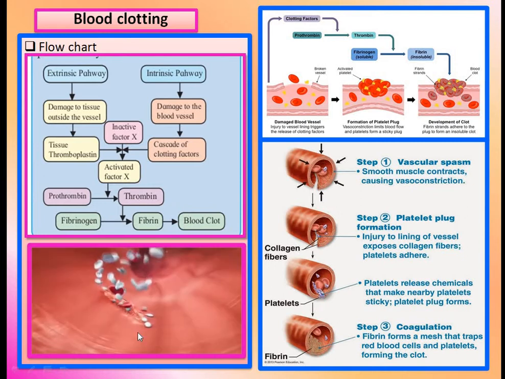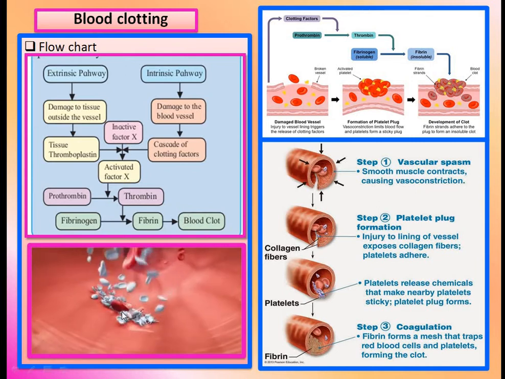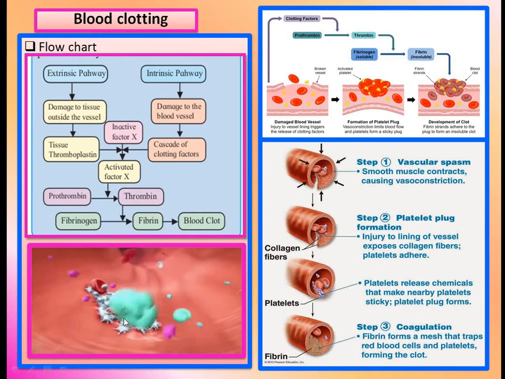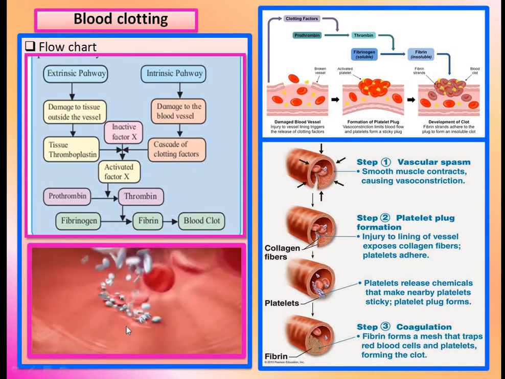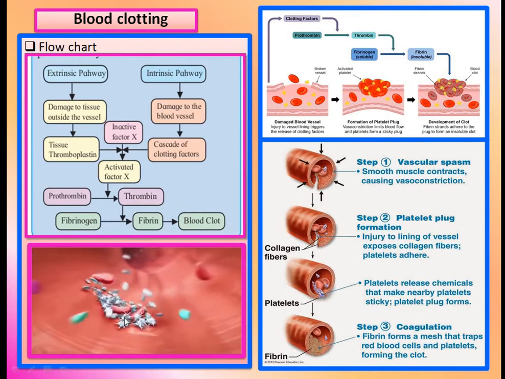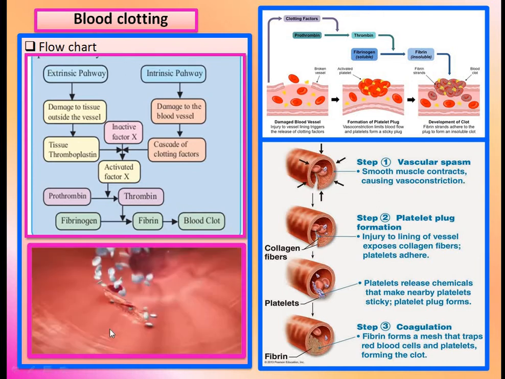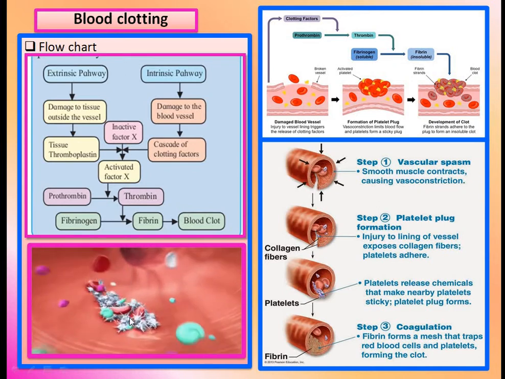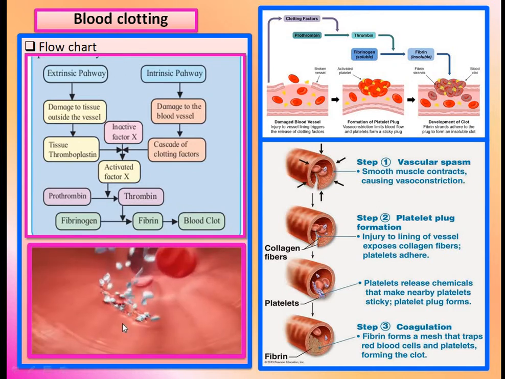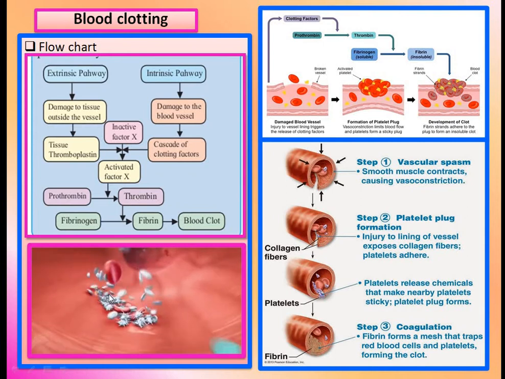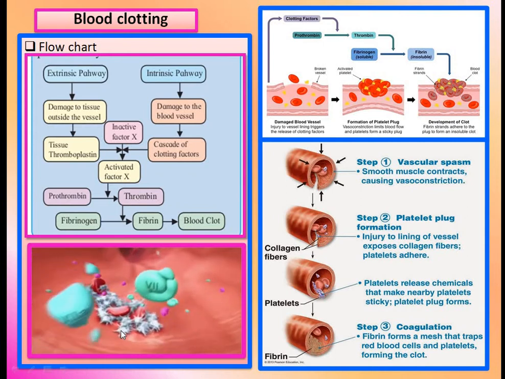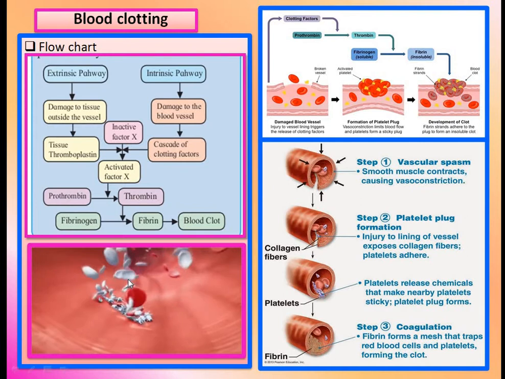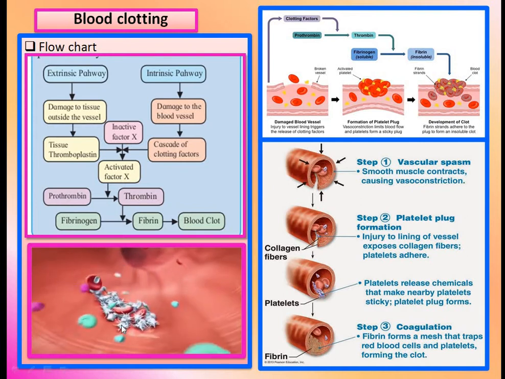Here the damaged part is the intrinsic pathway. The blood vessels are damaged, and the blood clotting factors are involved in a cascade manner, and the blood clot is formed due to the trapping of blood cells.